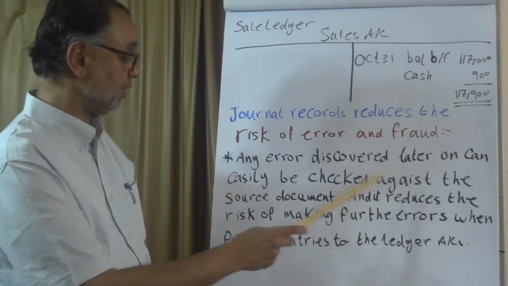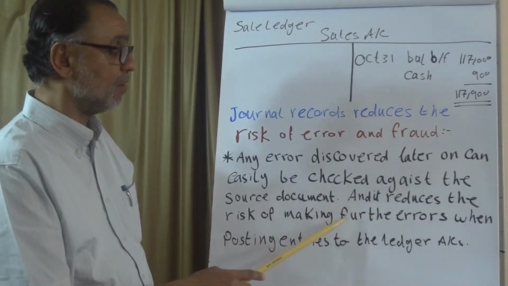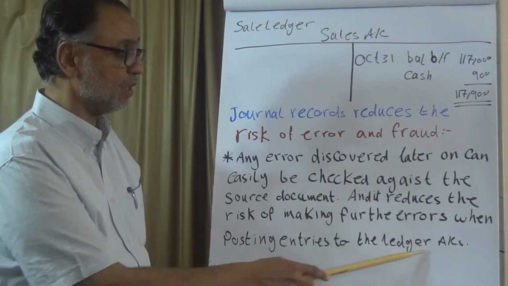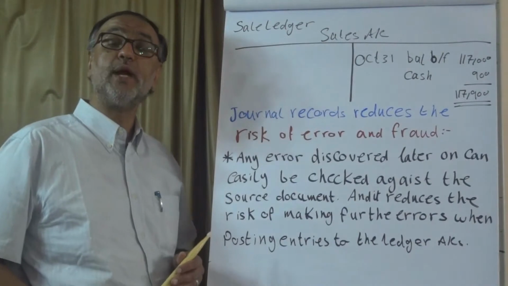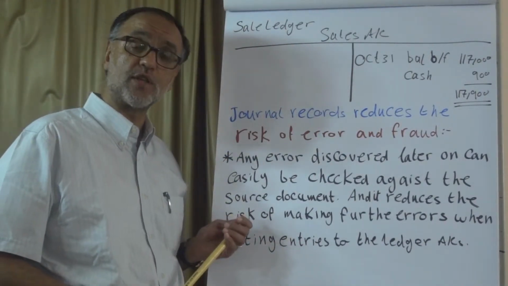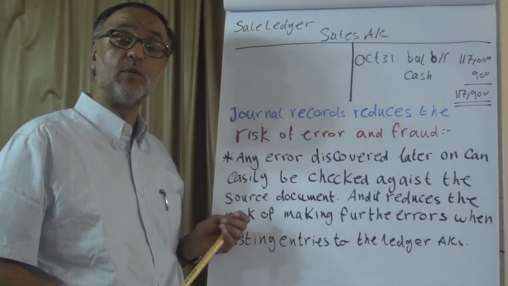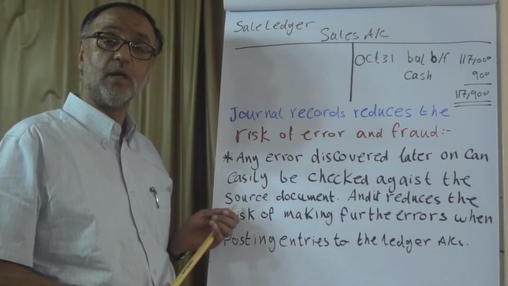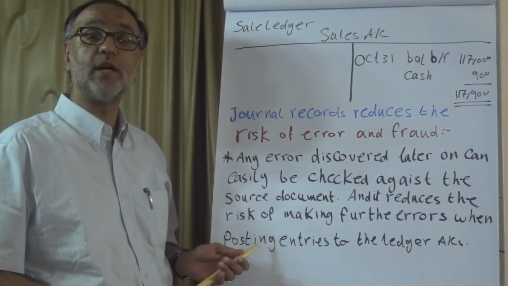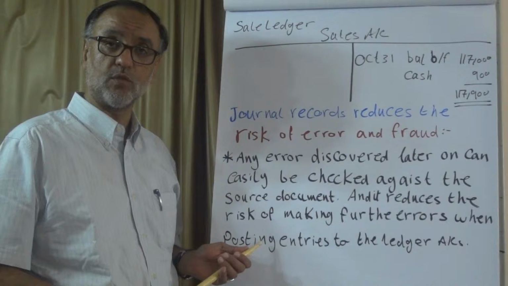And it reduces the risk of making further errors when posting entries to the ledger accounts. So when we document and record every transaction in the journal, it will be easy to find the source documents and easy to verify when you do the posting to the general ledger.